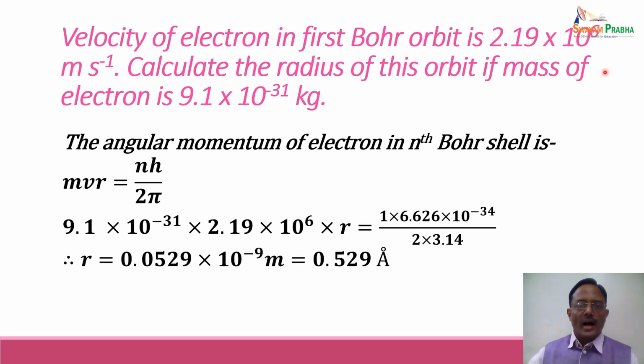the calculated value of r comes out to be 0.0529 into 10 raised to power minus 9 meter, or that is equal to 0.529 angstrom. So that is the radius of first Bohr orbit.